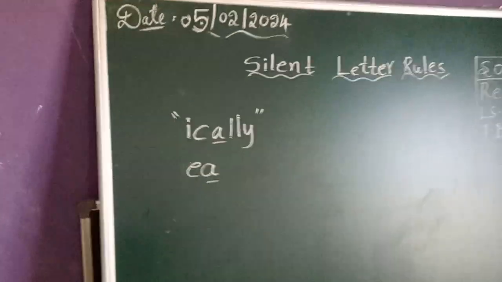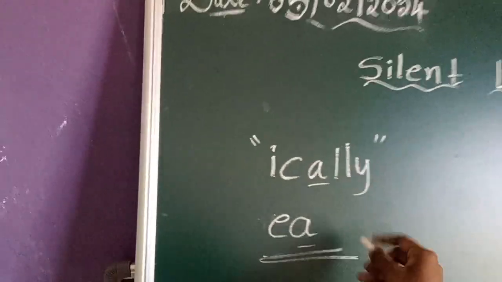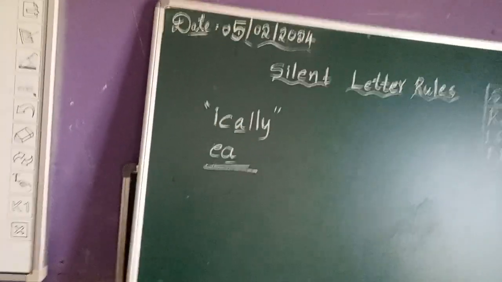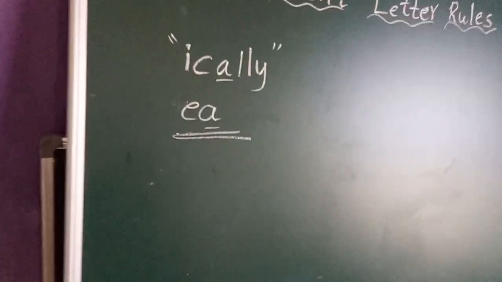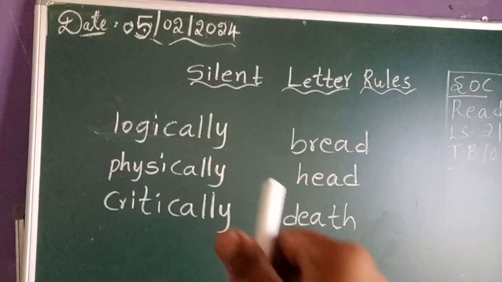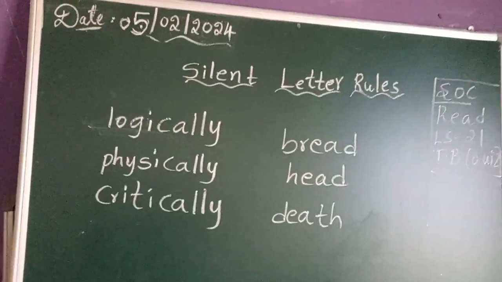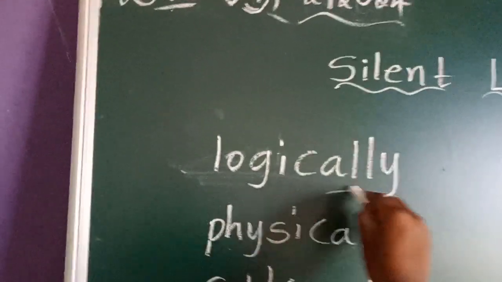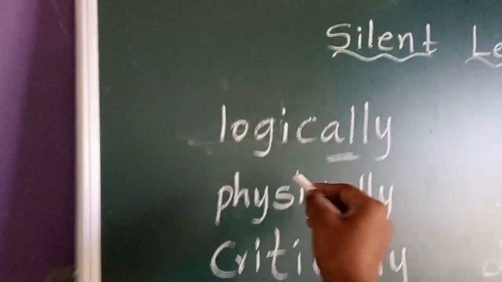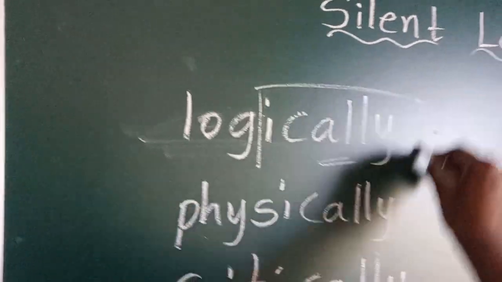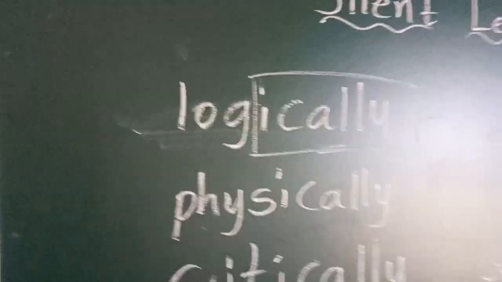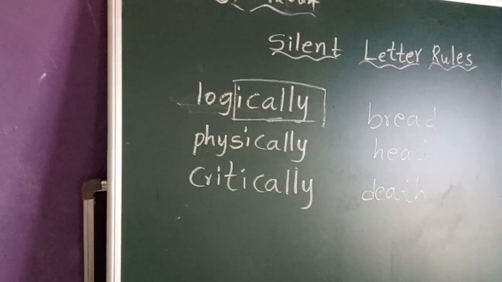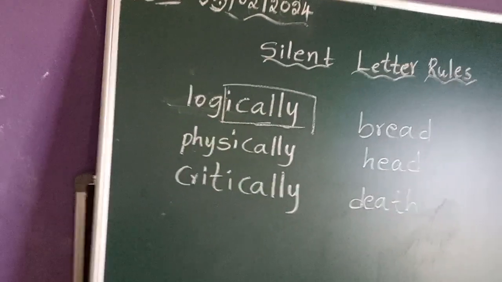Here, when you see the combination of E-A in the words, A will be silent. I will write some words on the board. Look at the board. First word is logically. What should we say? Logically. Because A is silent. I told you that the words which end with I-C-A-L-L-Y, if the word is ending with that, then A will be silent.